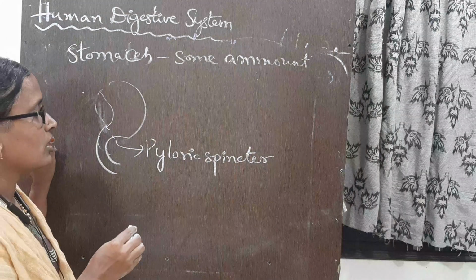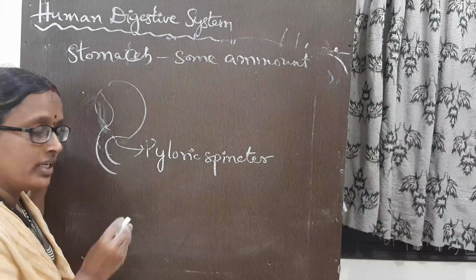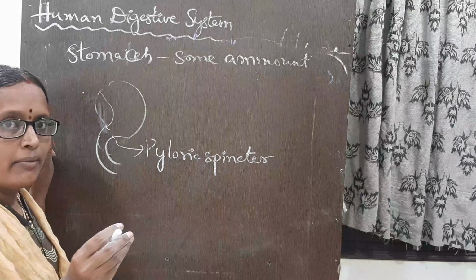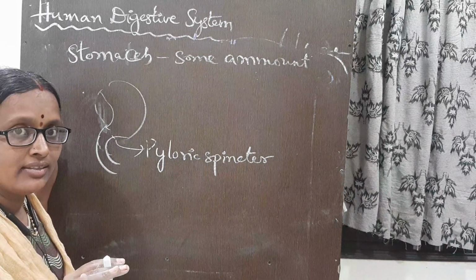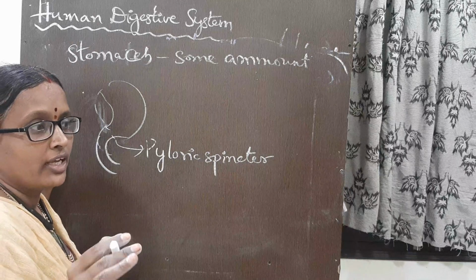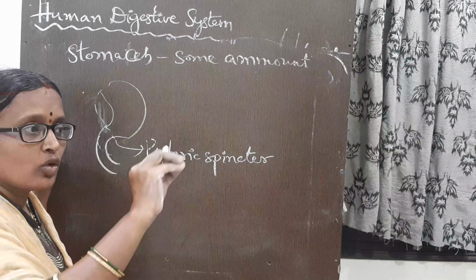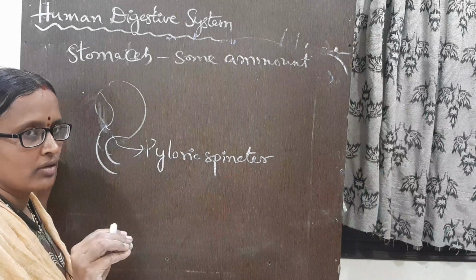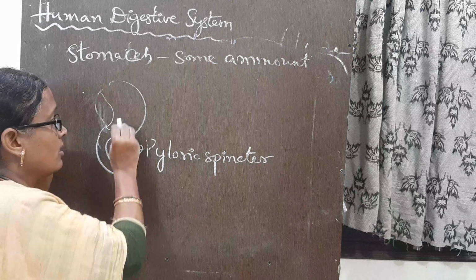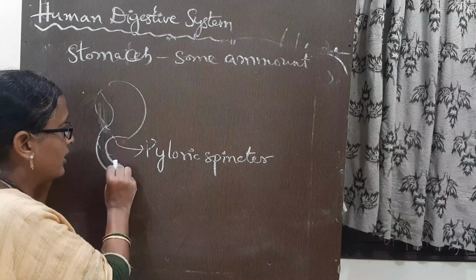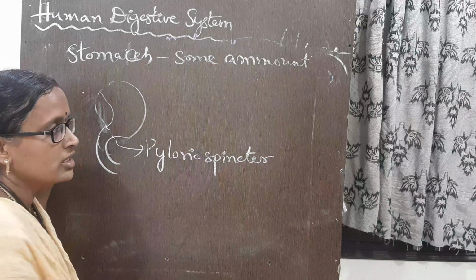It controls the entry of food. Only some amount of food is sent into the next part, because the enzymes can act very easily on a little amount of food. If they sent the total amount of food, it would be difficult to act on each and every particle of the food. So only a small amount of food is sent to the next part. That is controlled by the pyloric sphincter.